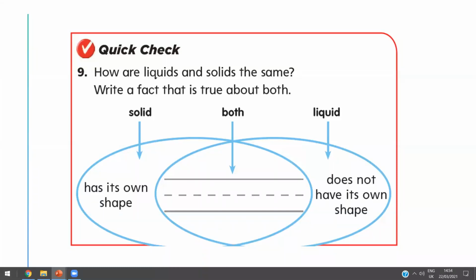Yes, tell me again. What about the solid? Solid has its own shape. But what about the liquid? Does not have its own shape. Amazing. Okay.